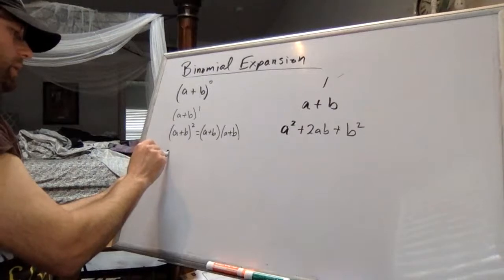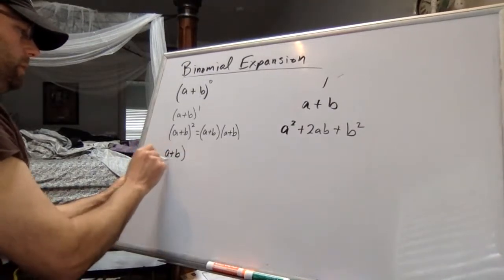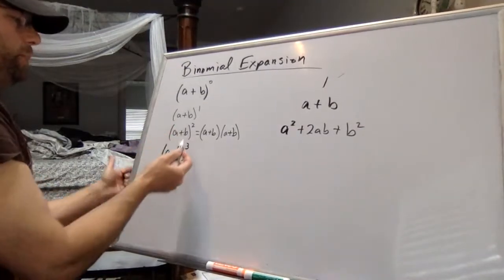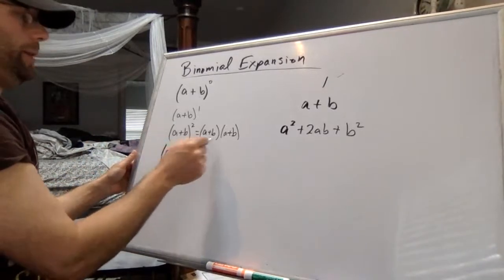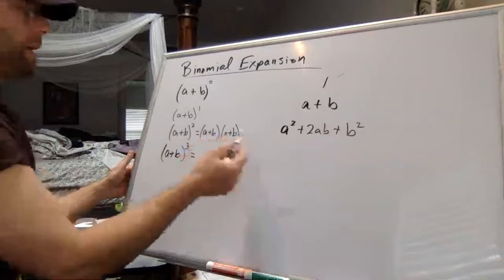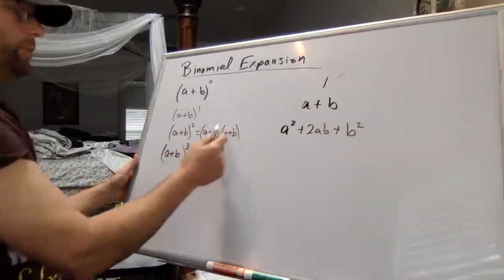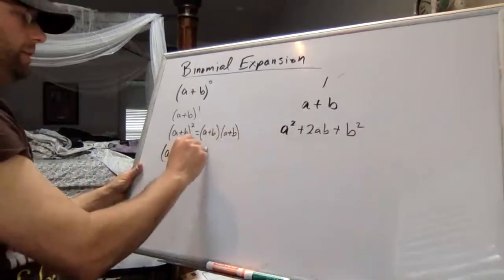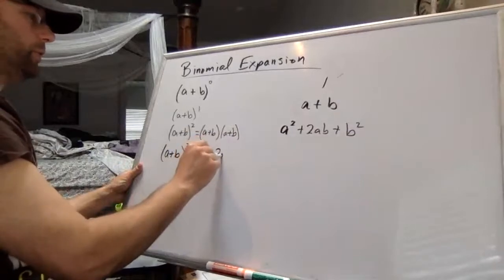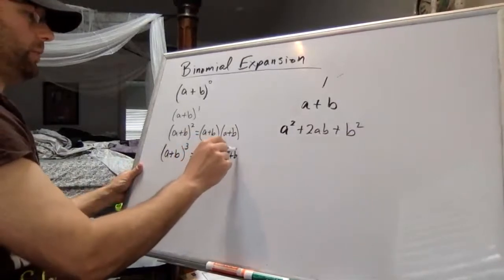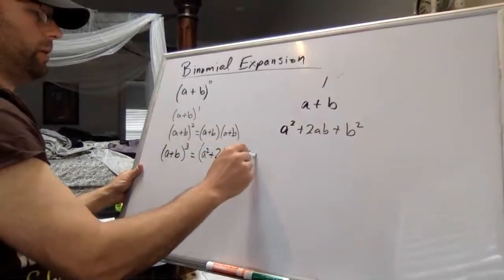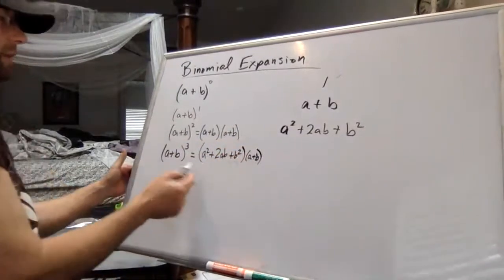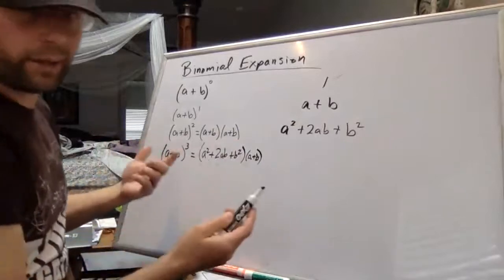A plus b to the third, we're just expanding the binomial by the next power, and that actually would be a plus b times another a plus b, or a plus b squared, which we just found out was a squared plus 2ab plus b squared times another a plus b. So this actually gets really tedious, and the algebra gets traumatic, maybe.